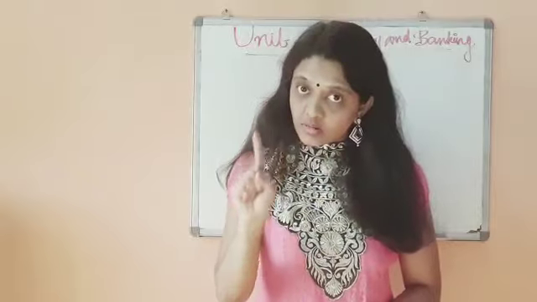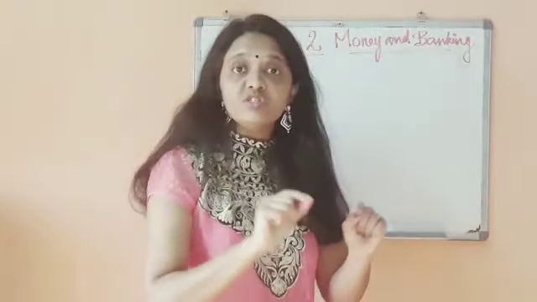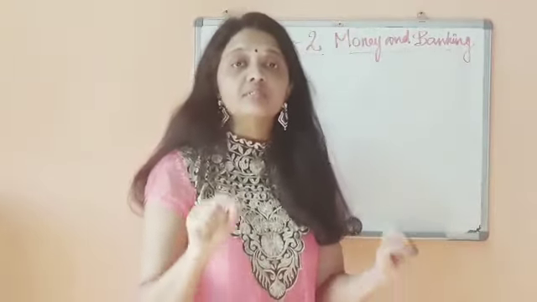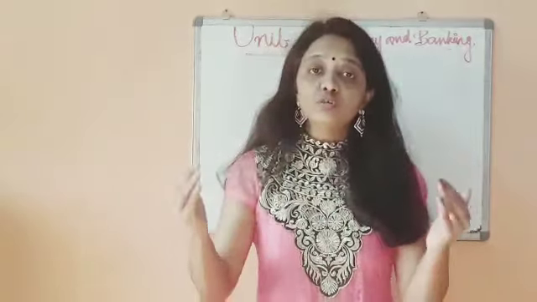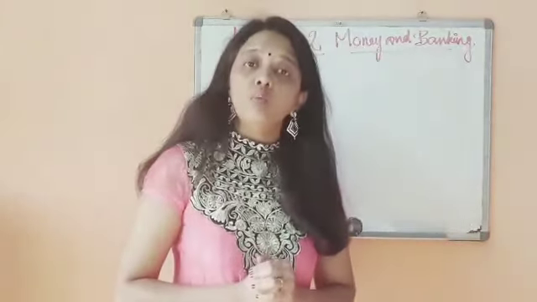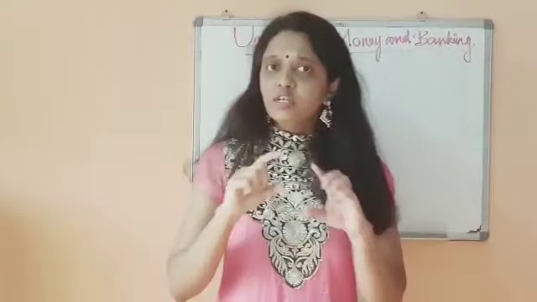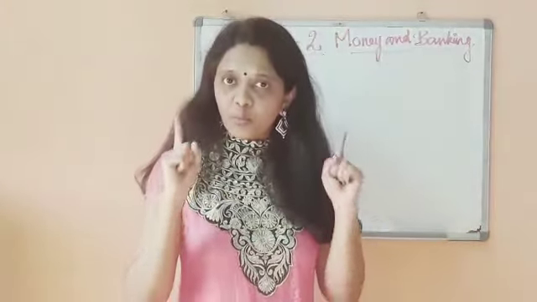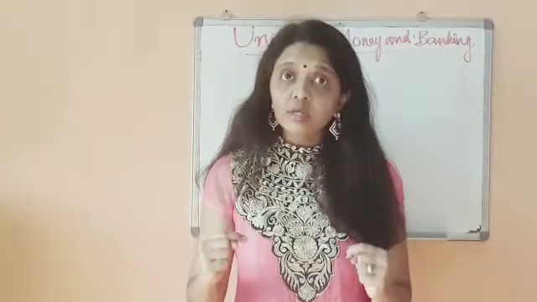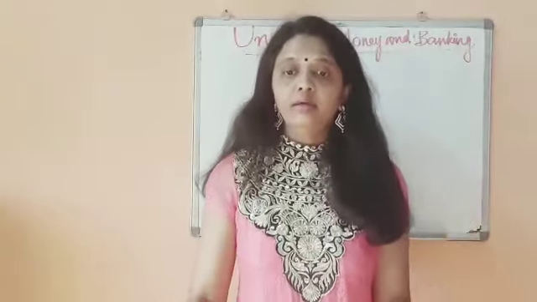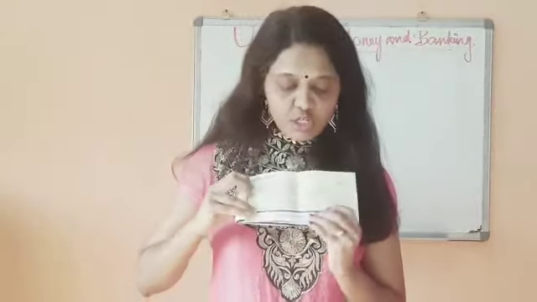I already explained this in the last chapter. On check, on demand, you are able to withdraw the money. That is called a checkable deposit. I hope you all know what a check is. A check is a piece of paper you get from the bank. Yes, I am going to show you. This is a check.